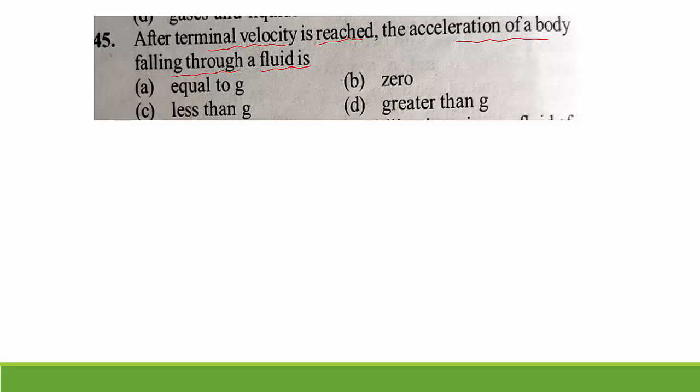So when terminal velocity is reached, the body is always moving with constant velocity. Remember, when it reaches terminal velocity, it is always moving with constant velocity. When velocity is constant, what about acceleration? What is acceleration? A rate of change of velocity. But velocity is not changing here. That's why acceleration is 0 when it reaches terminal velocity. So the acceleration of the body is 0. Option B is the right answer.